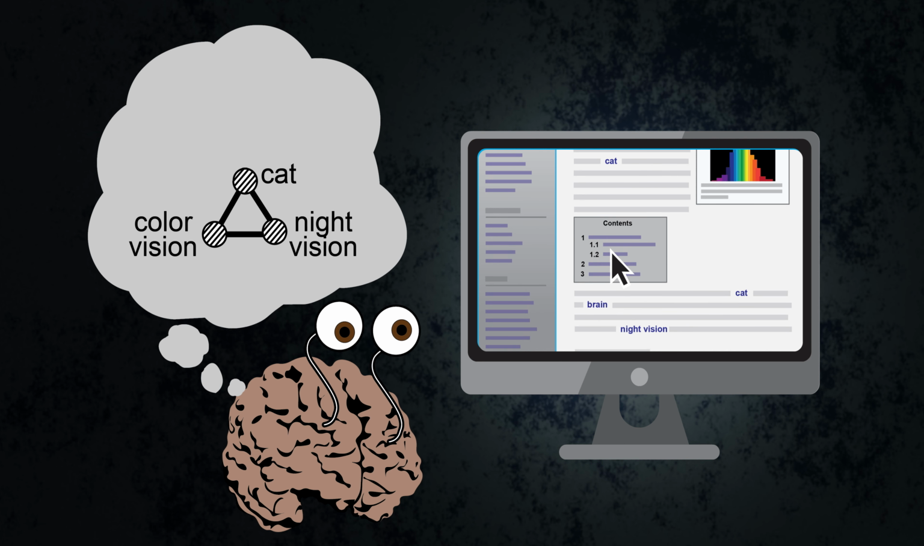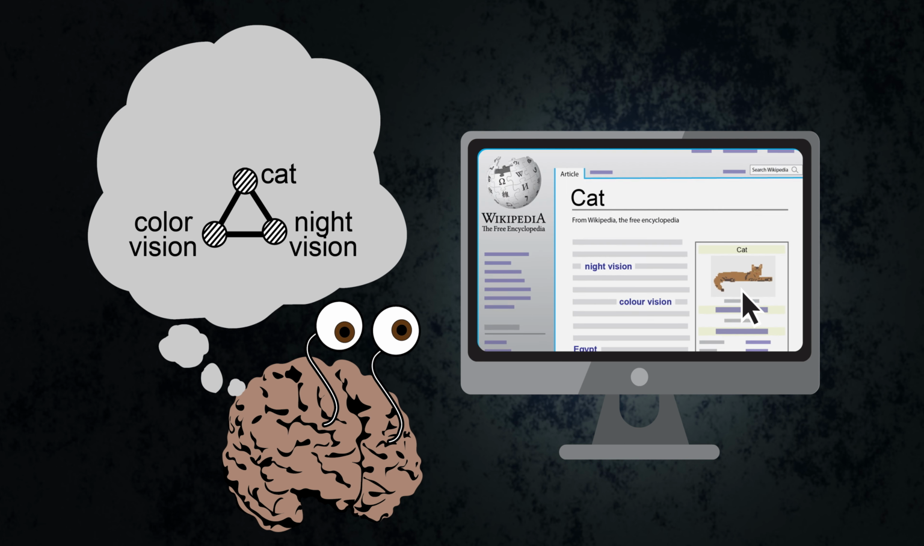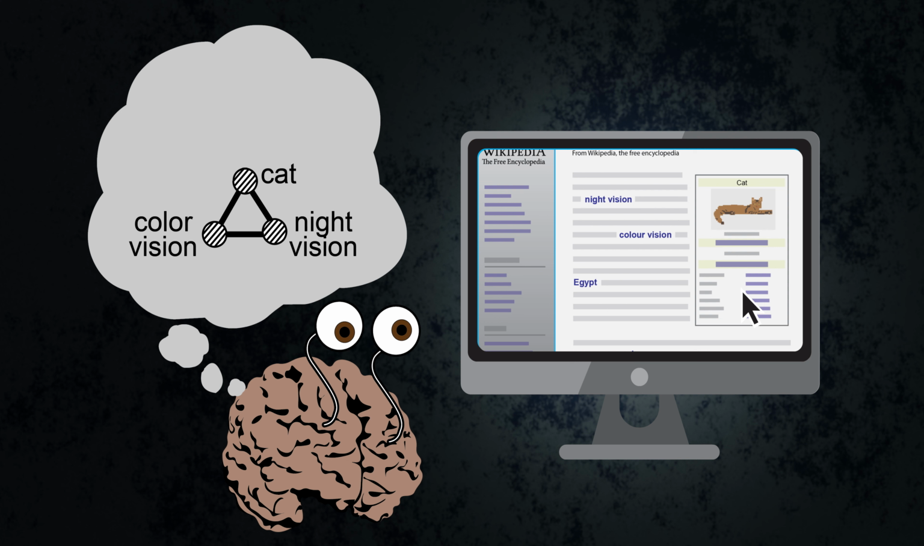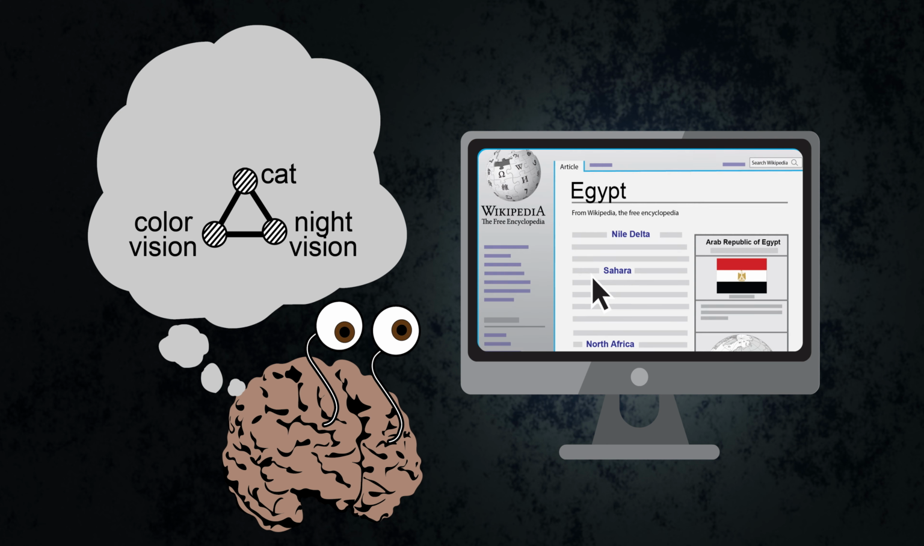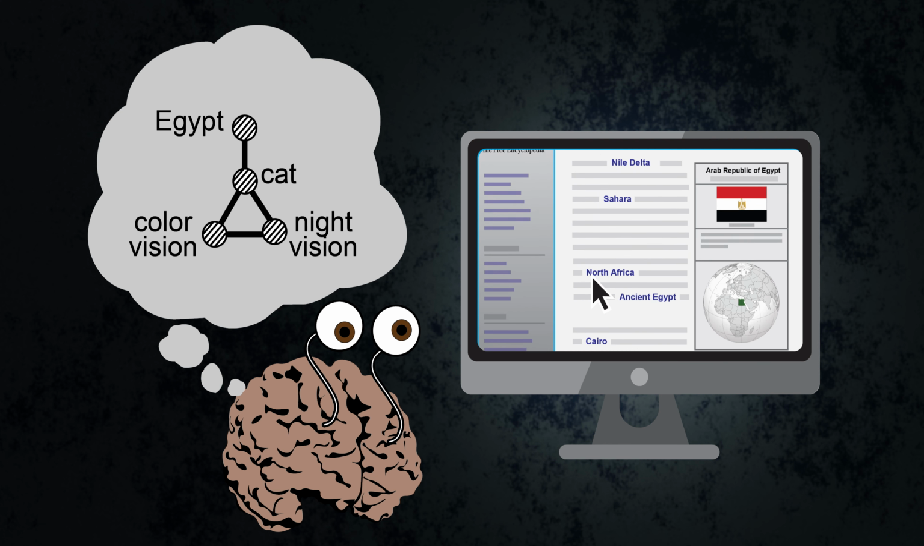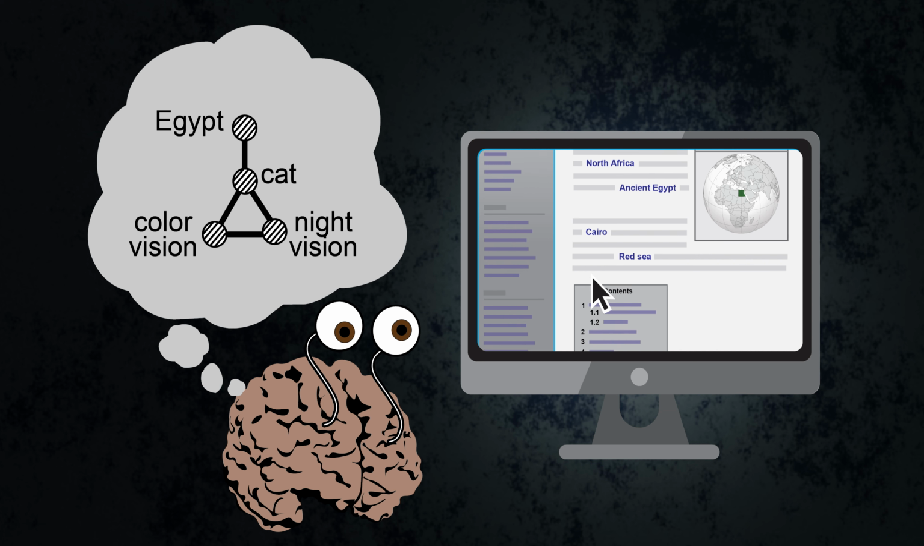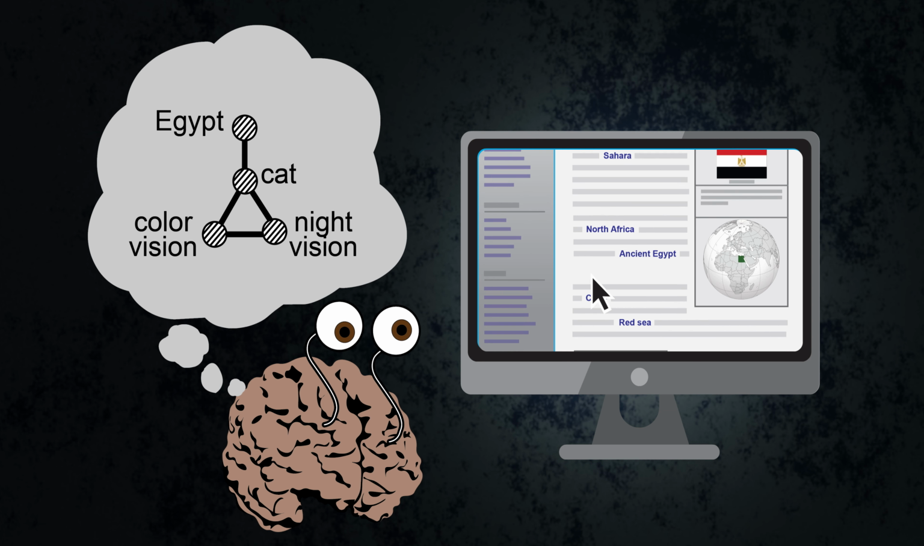Revisiting the page for cats from color vision does not result in any changes to the network, as the concept of cats and its relationship to other known concepts remains unchanged. Finally, the browsing session terminates with a visit to the page for Egypt, adding yet another node and an edge to the network. Knowledge growth through curiosity is not only about acquiring new conceptual information, it is also about retreading and reconsidering what we already know.